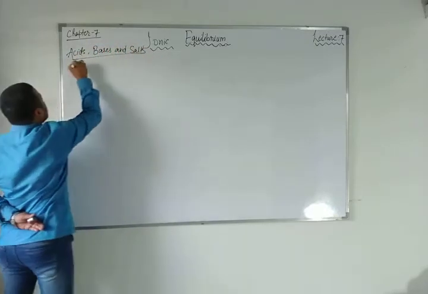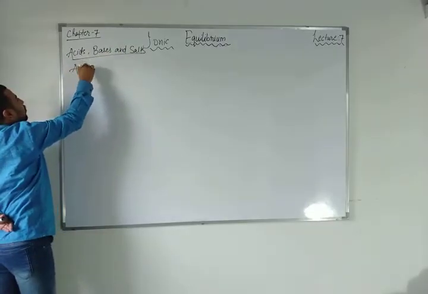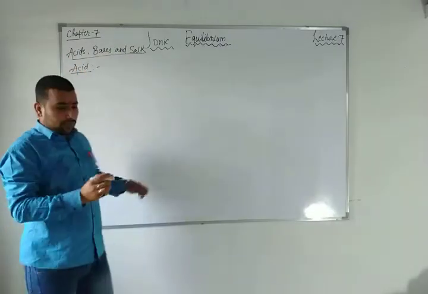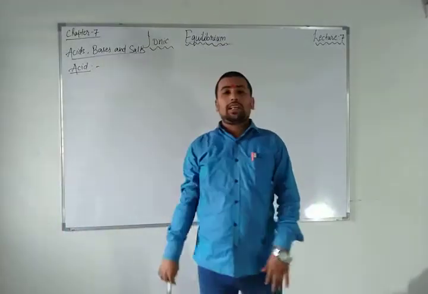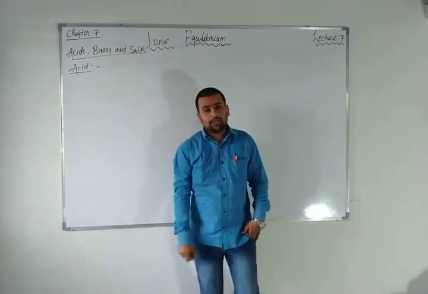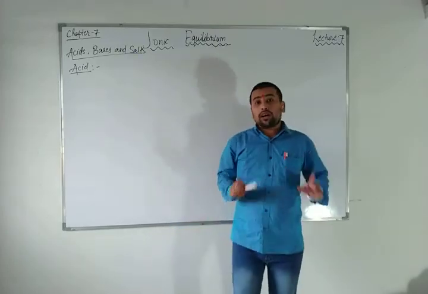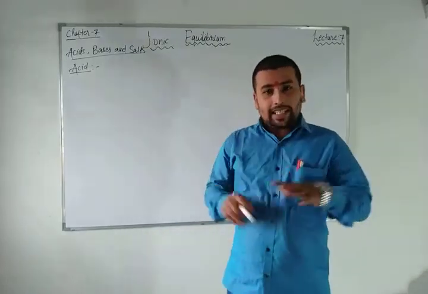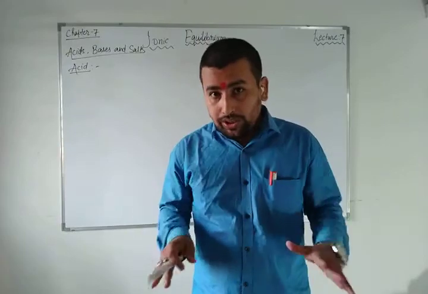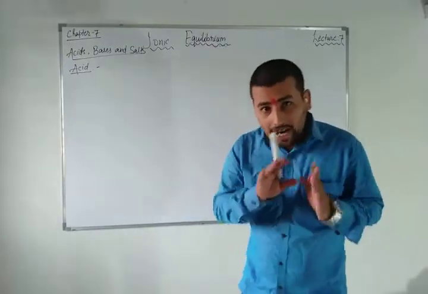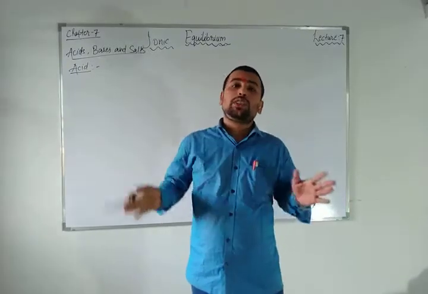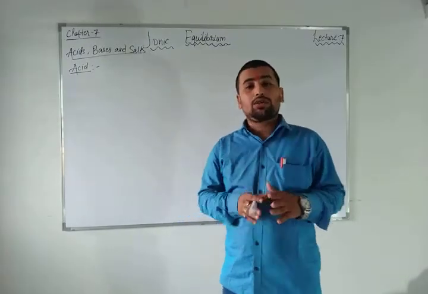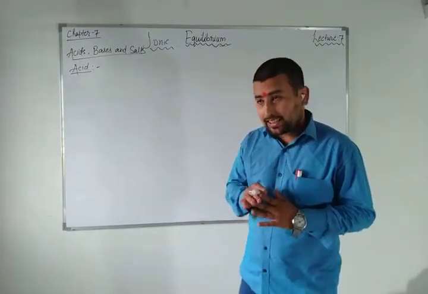Now if I talk about acids, can you tell me the definition of Arrhenius acid? He was the first scientist who gave an acid-base theory. The chemical species which dissociates hydrogen ion in aqueous solution is called Arrhenius acid.